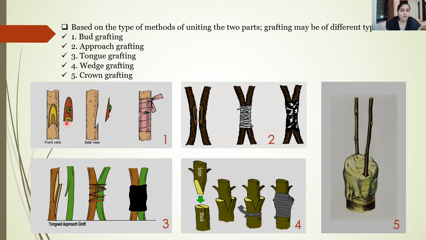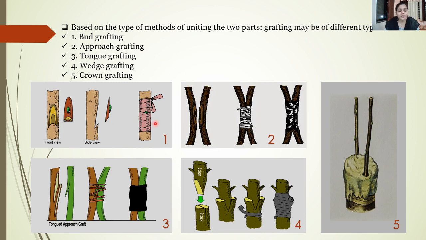And what we have to do is take the bud from the other plant and insert it in this slit. Now care should be taken that it is easily and properly fitted into this slit.